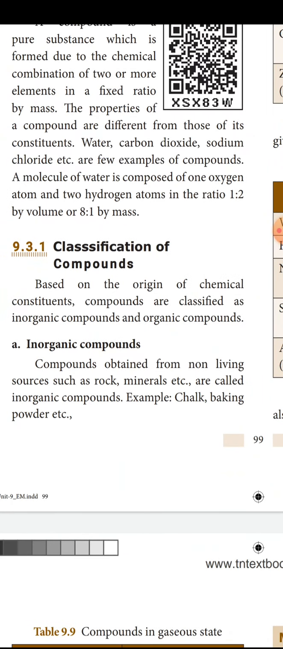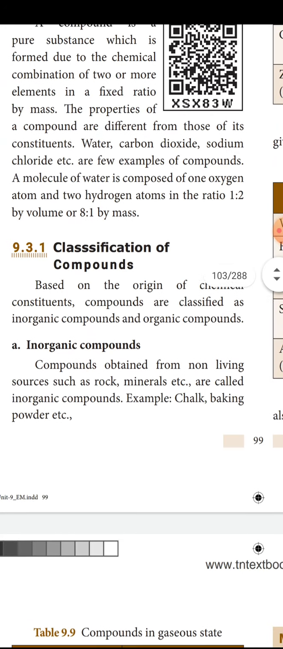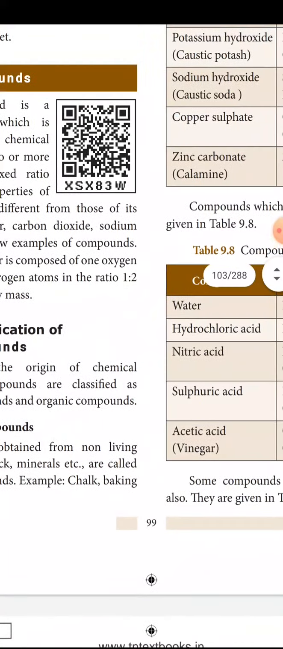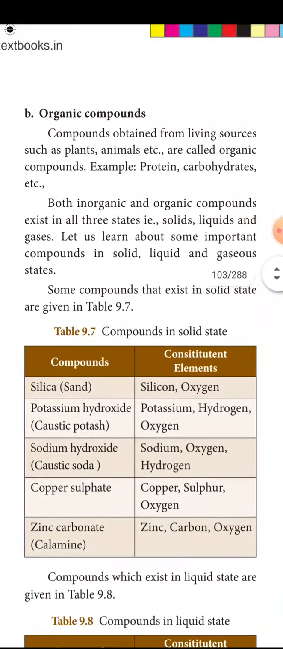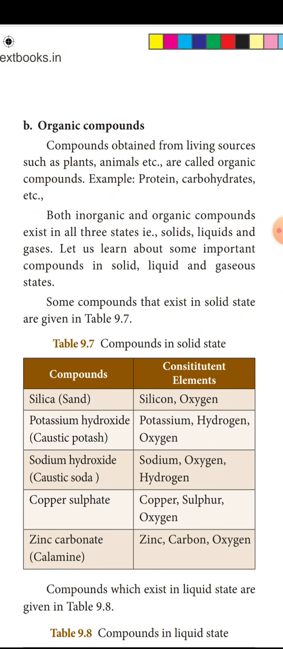Compounds obtained from non-living sources such as rock and minerals are called inorganic compounds, such as chalk, baking powder, etc. Organic compounds are obtained from living sources such as plants and animals. Example, protein, carbohydrate. Both inorganic and organic compounds exist in all three states: solid, liquid and gas.